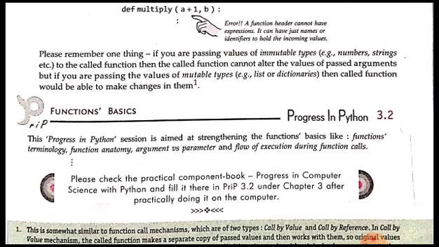so one more thing, if you are passing values of immutable types like numbers, strings, etc., then what will happen? The called function cannot alter the values of the passed arguments. Why? Because they are immutable. Immutable means what? They are not modifiable. Okay, so that is why their values are not modified in the original object.